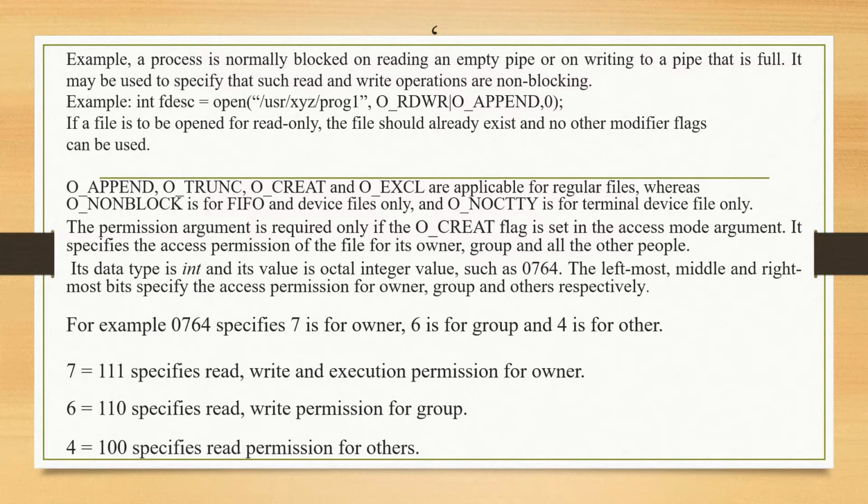For example, int fdesc, the file descriptor, is equal to open, within the brackets, the path of program1 in the file that is under the xyz directory, which is under the user directory. Then I want to open it for read only and then write and append. If a file is to be opened for read only, the file should already exist and no other modifier flags can be used.